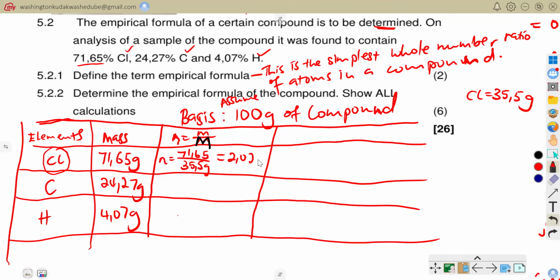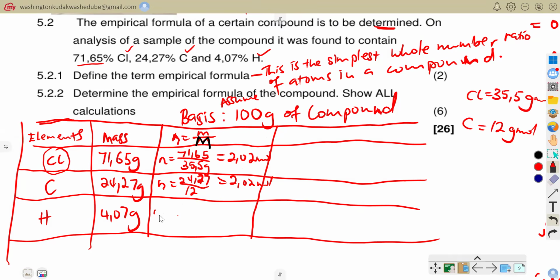It would be 2.02 after rounding off moles. And then here, the number of moles would be equal to 24.27 divided by the atomic mass of carbon. We know that the atomic mass of carbon is just 12 grams, so here it will be divided by 12. This one is 12 grams per each mole. If I divide by that per each mole, it will give me the number of moles. So 24.27 divided by 12, I was also going to get 2.02 moles.